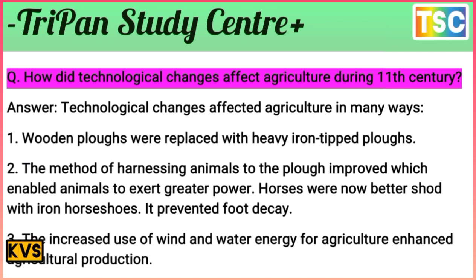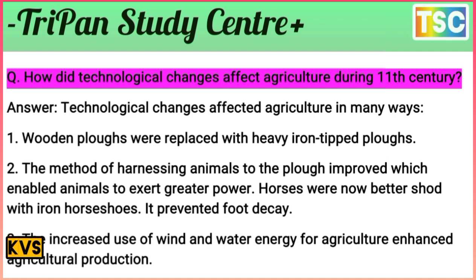You know that today pesticides and hybrid seeds are important for their effect on agriculture. But the 11th century did not have hybrid seeds and others. So how did technology change affect agriculture during the 11th century? That's an important question here. Technological change affected agriculture in many ways.